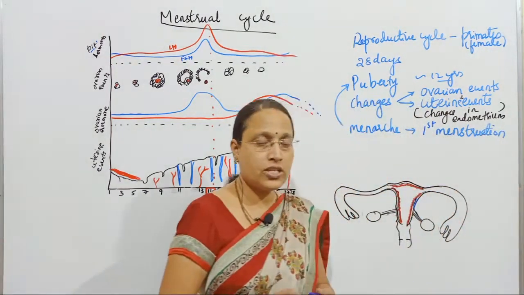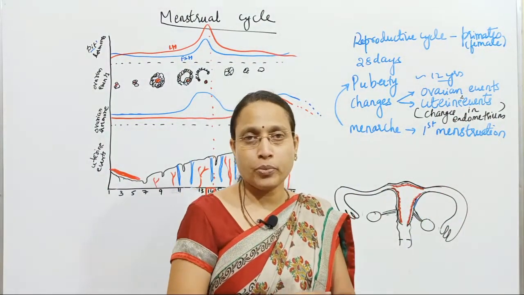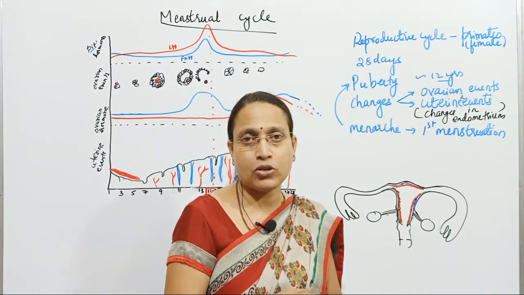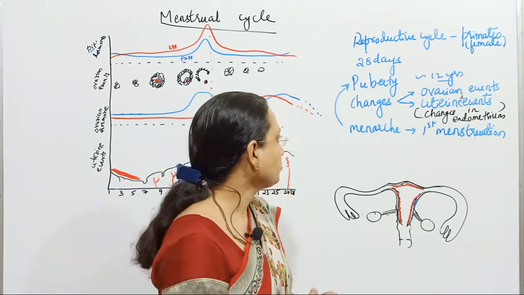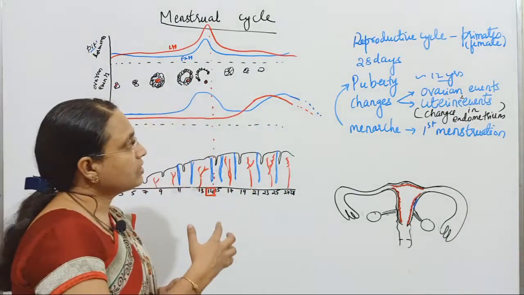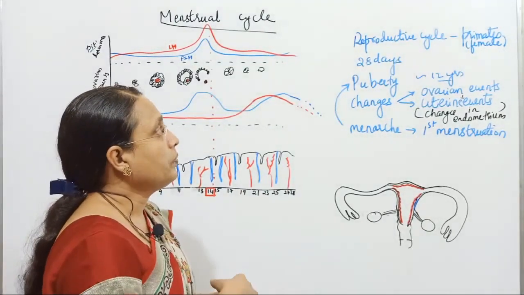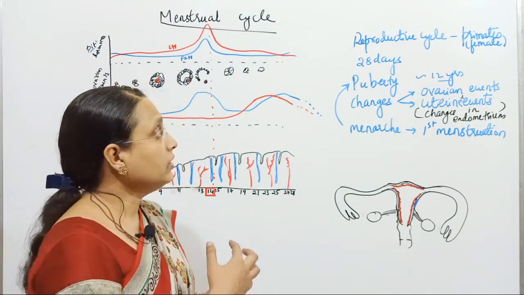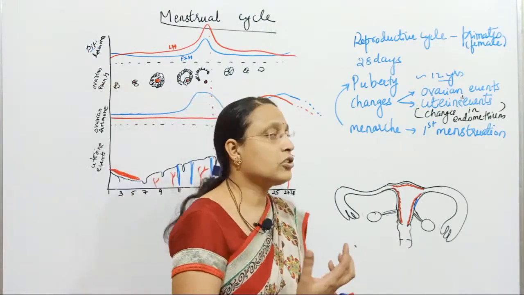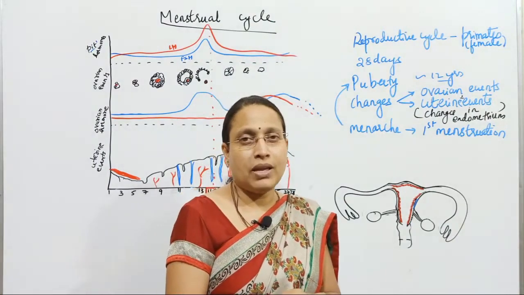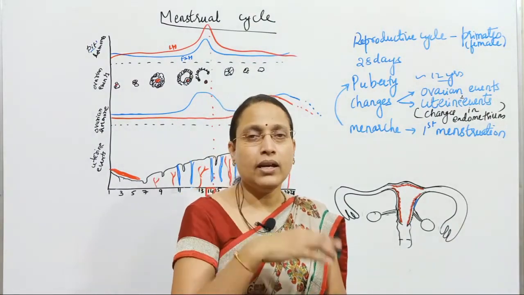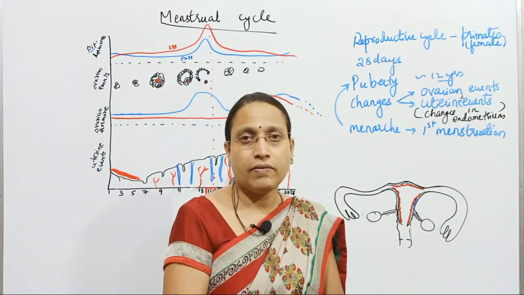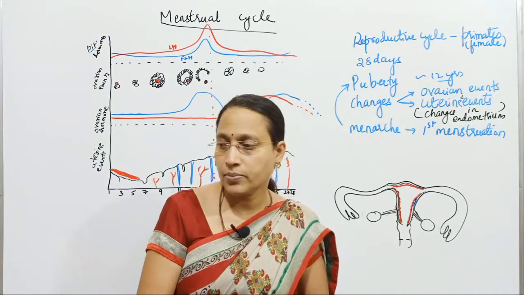When the word menstruation is there, one should remember that there is a discharge. That is nothing but the first phase of the menstrual cycle. So these are some of the introductory terms for the menstrual cycle. And you should know that the menstrual cycle occurs in females of primates.